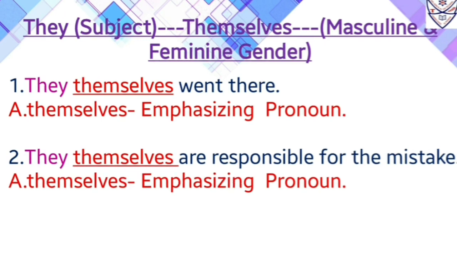We get the main difference between them, and that difference is what? That reflexive pronouns come after the verb in the sentence, whereas emphasizing pronouns come before the verb in the sentence and it is followed by a subject in the sentence. Or we can say emphasizing pronouns are also used for the sake of emphasis in the sentence.